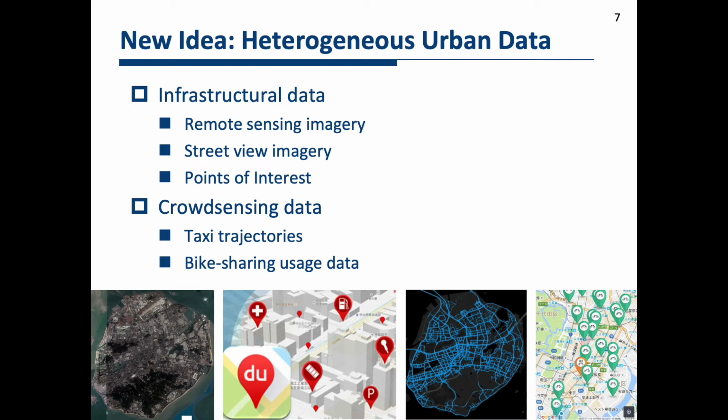In this paper, we propose a new idea to identify urban village boundaries and estimate their populations leveraging heterogeneous urban data. Specifically, we resort to the following two categories of urban data. The first category is infrastructure data, including high-resolution remote sensing imagery, citywide street view imagery, and also points of interest. The second category of data are instead collected by ubiquitous devices from large scales of crowds, including taxi GPS trajectories, bike sharing system records, and so on.